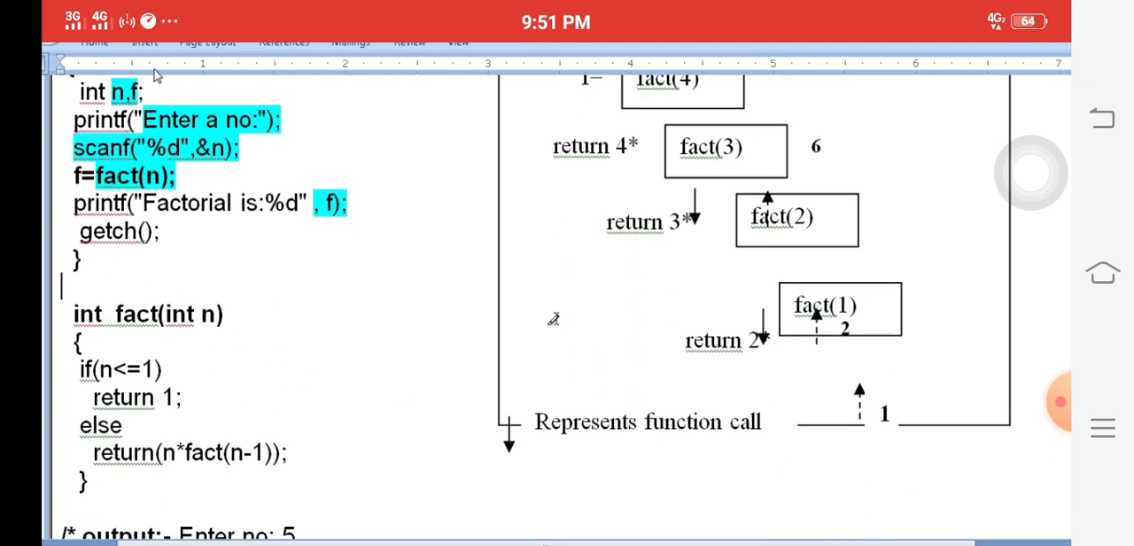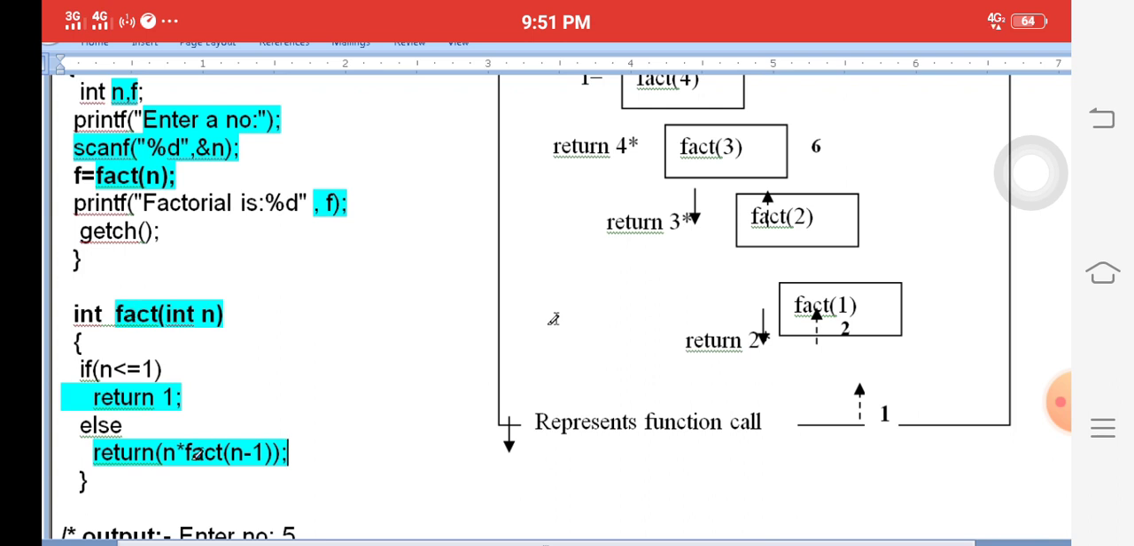It's very important. Once the control transfers into factorial, the n value is stored in n. If n is less than or equal to 1, return 1. Otherwise, return n into fact of n minus 1. It is very important. Here fact is a function, and the function calls itself directly or indirectly. The same function name appears in the body, here it is fact again. The same function appearing in the body is called recursion.